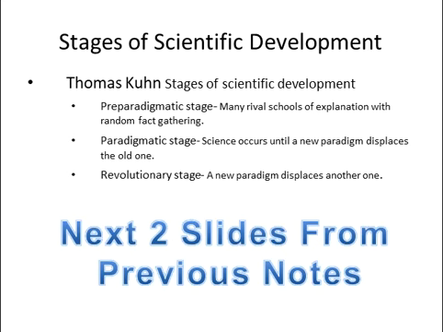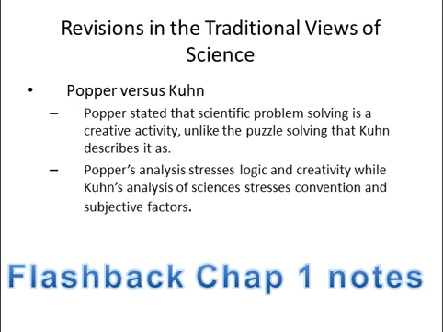So the next two slides are from your previous notes. You may note from the previous lecture notes. So let's look again at how we can compare Popper and Kuhn's view of science. Popper stated that scientific problem solving is a creative activity, unlike the puzzle solving that Kuhn describes it as, as we'll see a little bit further.